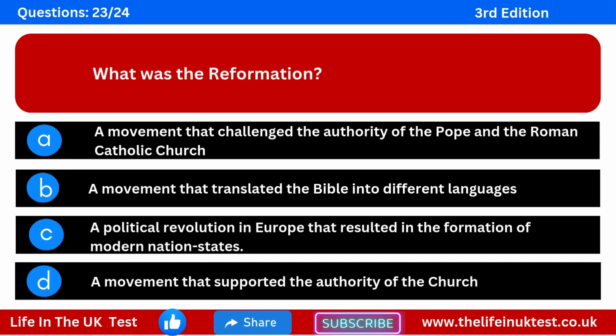Question 23. What was the Reformation? Option A. A movement that challenged the authority of the Pope and the Roman Catholic Church. Option B. A movement that translated the Bible into different languages. Option C. A political revolution in Europe that resulted in the formation of modern nation-states. Option D. A movement that supported the authority of the Church.